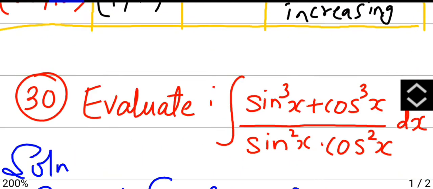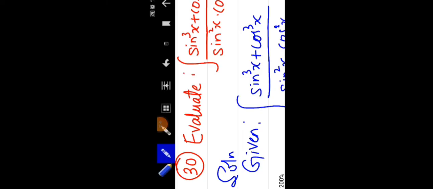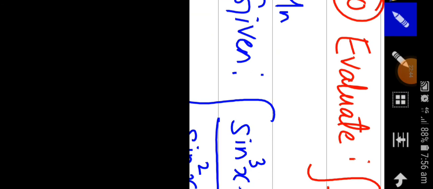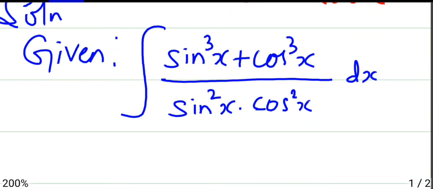So here, next one, evaluate the integral of (sin cube x plus cos cube x) divided by (sin square x into cos square x).